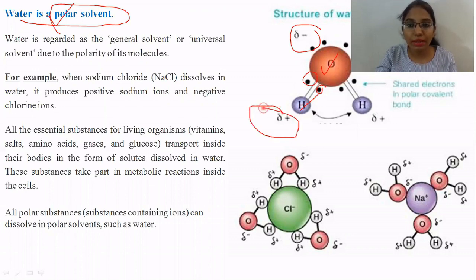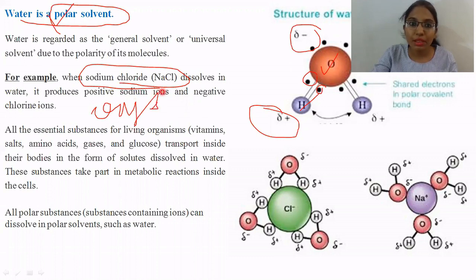So why is it a polar solvent? That means it can dissolve almost all the solutes that are present. How is it going to dissolve the solutes? Let's take the example of sodium chloride. As soon as you add sodium chloride to water, as you know, sodium chloride is present in crystal form.